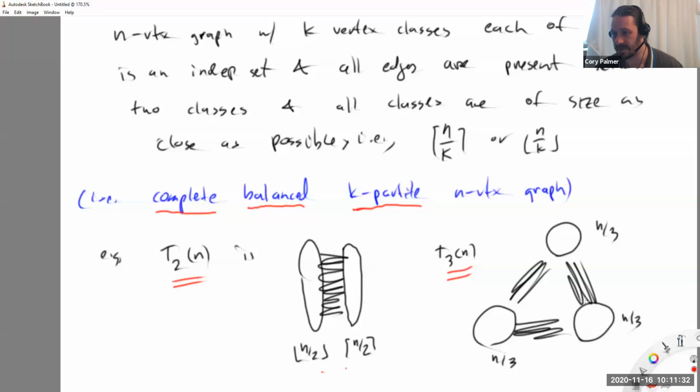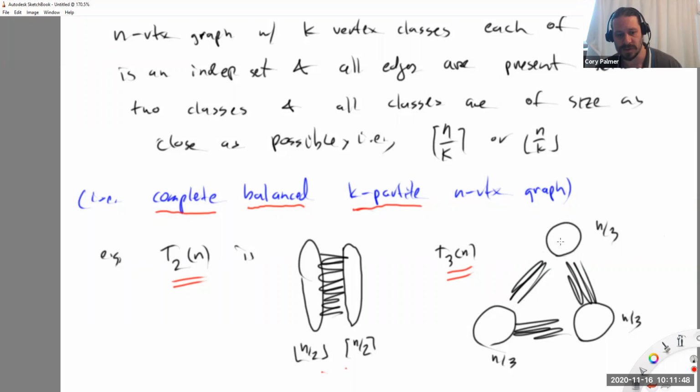I might have two classes that have one extra vertex, right? It simply depends on the divisibility of n by 3, okay? Although for a fixed n and fixed k, there's exactly one of these graphs, right? There's only one way to try and get them as close as possible. It depends on the remainder.